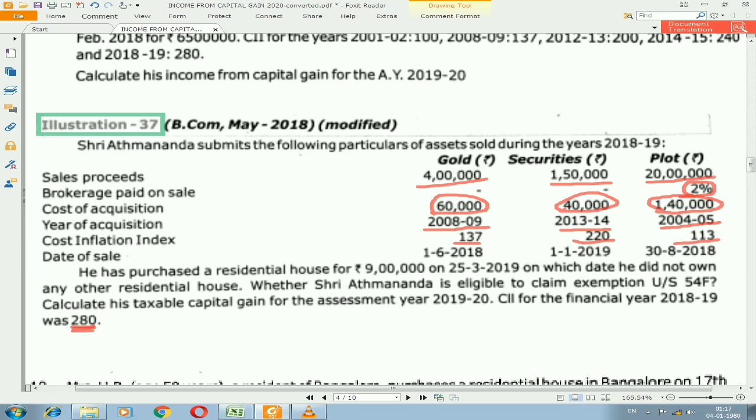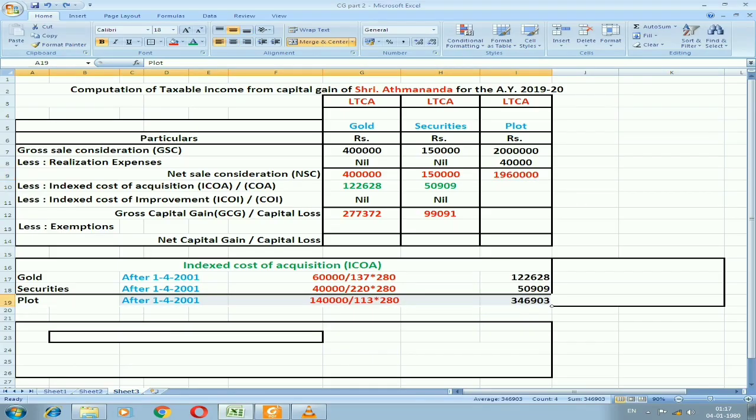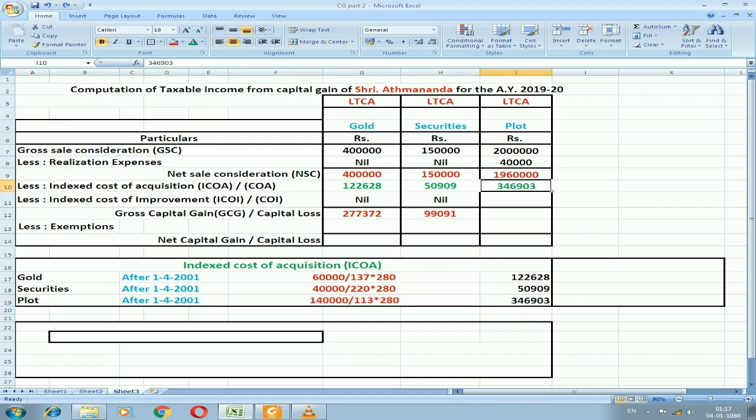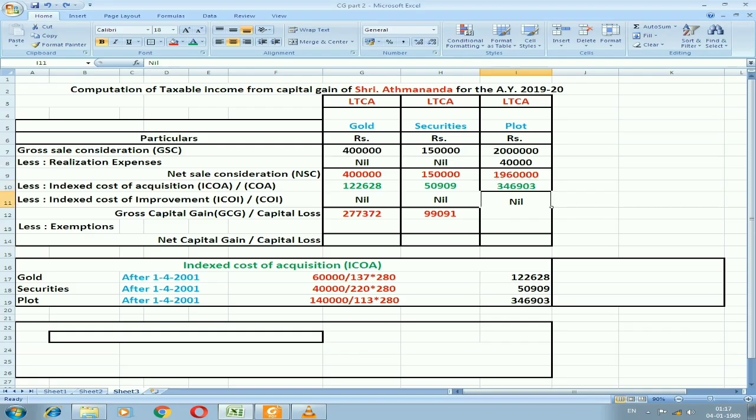You can see this also in working note. 1,40,000 divided by 113 into 280. 3,46,903 as index cost of acquisition. We don't have any improvement, so improvement will be nil. And gross capital gain will be 16,13,097.